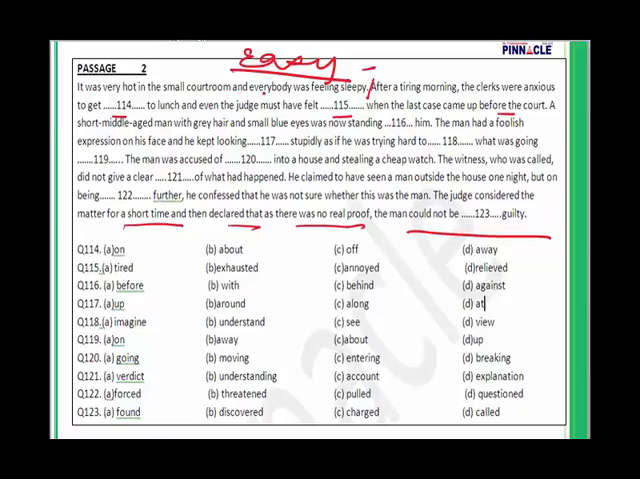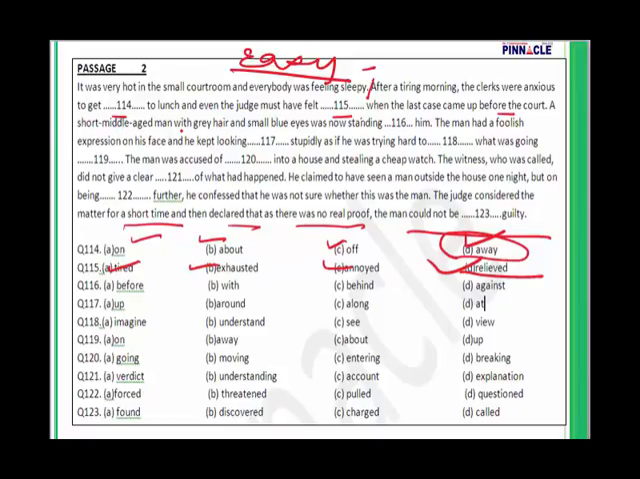It was very hot in the small courtroom and everybody was feeling sleepy. After a tiring morning, the clerks were anxious to get away to lunch. Yes, they were anxious to get away. Get away means to go away from there to lunch, and even the judge must have felt tired, exhausted, annoyed or relieved. The answer is D. The judge must have felt relieved when the last case came up before the court.